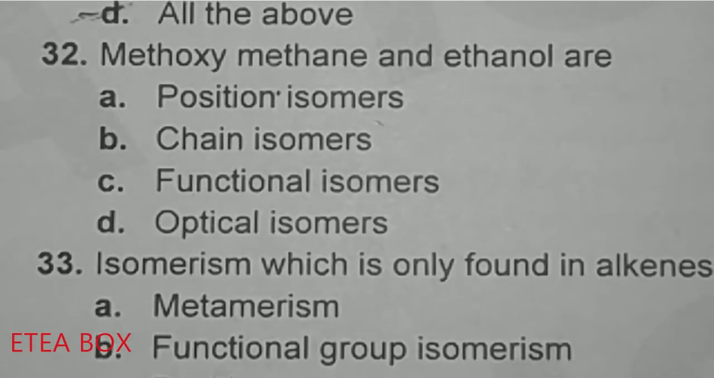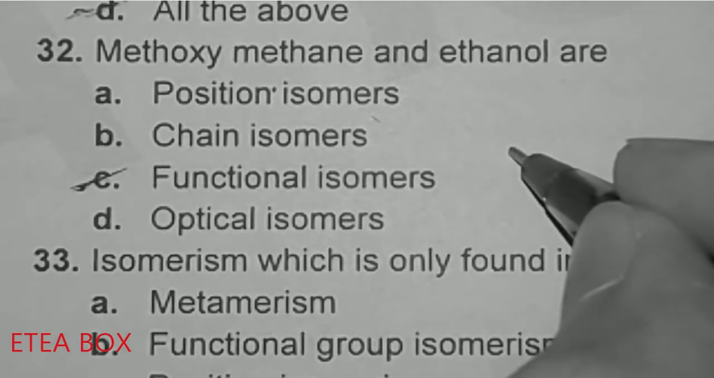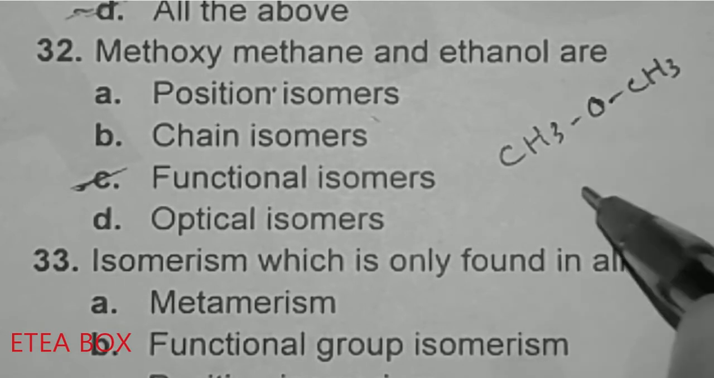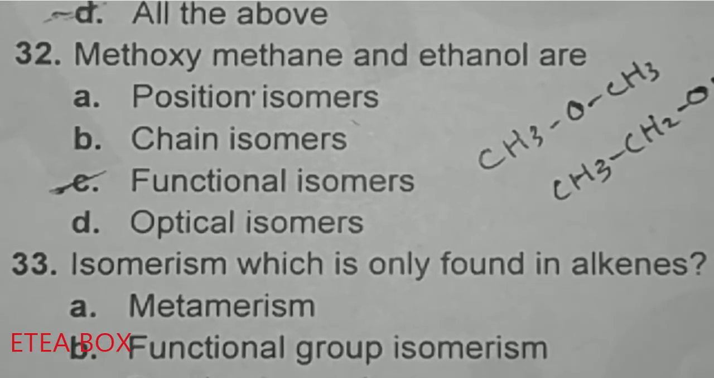Look at 31. Methoxymethane and ethanol are... Now we know that methoxymethane is an ether, and ethanol is an alcohol, so they have different functional groups, so they will be functional group isomers. Methoxymethane is CH3OCH3, and ethanol is CH3CH2OH. This is ethanol, so they show functional isomerism.